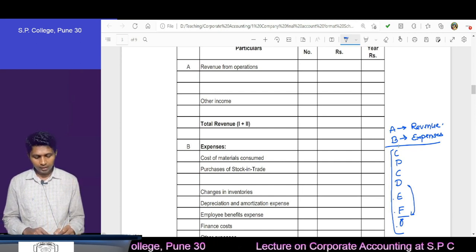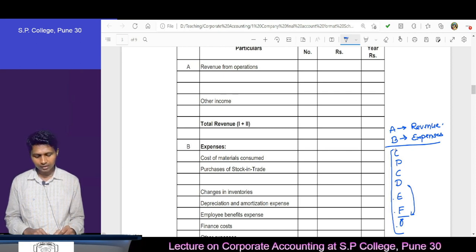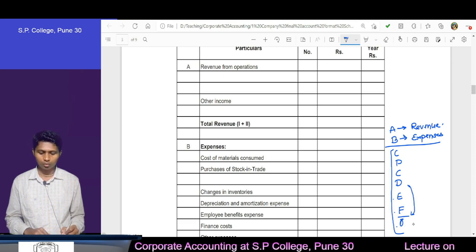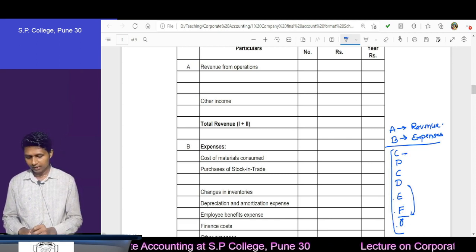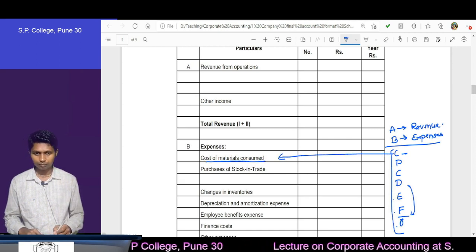Then in B, these are two major categories. In B you will find this flow: C, P, C, D, E, F and finally O. From C you will find cost of material consumed.